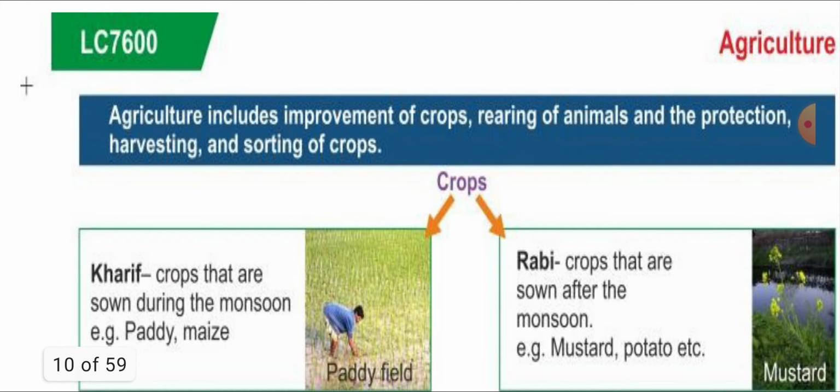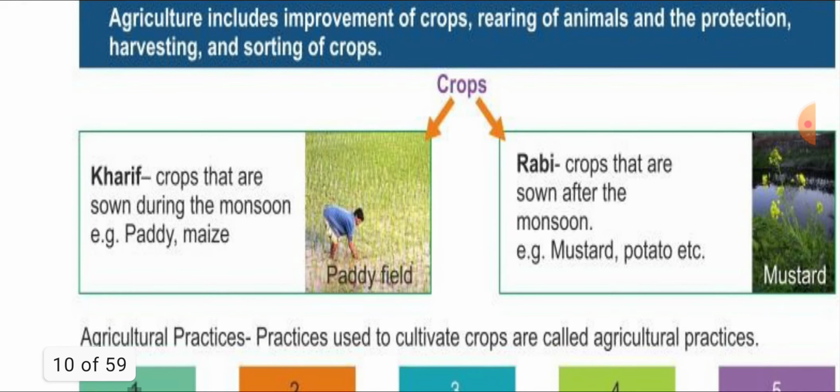Now you can see agriculture. How many types? Agriculture includes the improvement of crops, rearing animals, protection, harvesting, and storing of crops. So you can see how many types of crops. Kharif crops are sown during the monsoon season, like paddy, maize. Rabi crops are sown in the winter season, like mustard, potato.